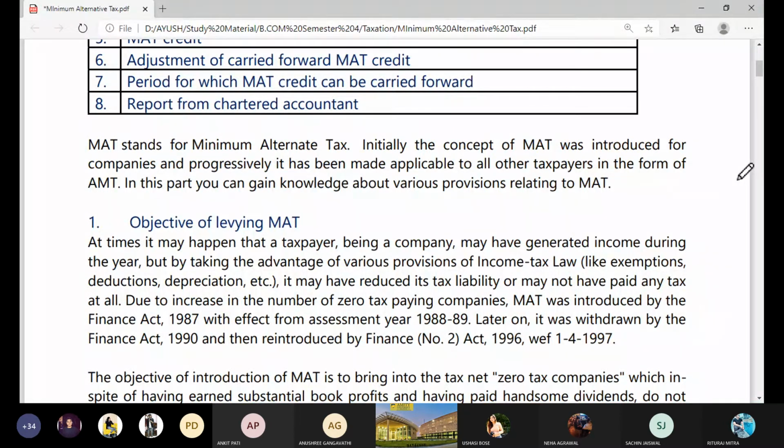Which was introduced by the Finance Act 1987.